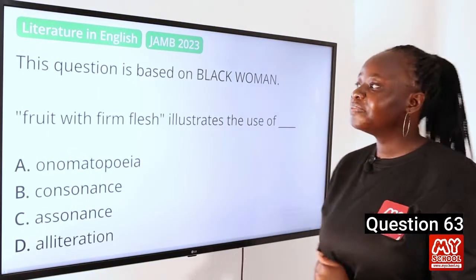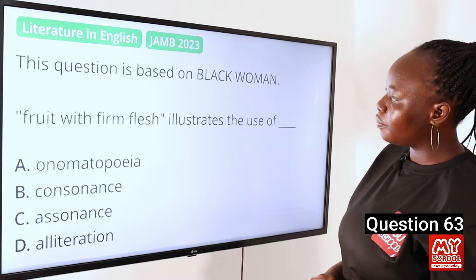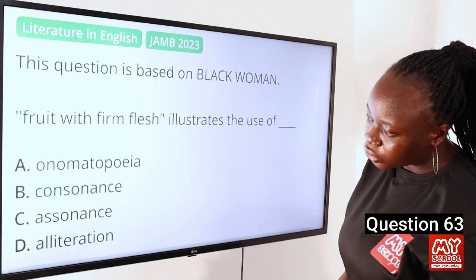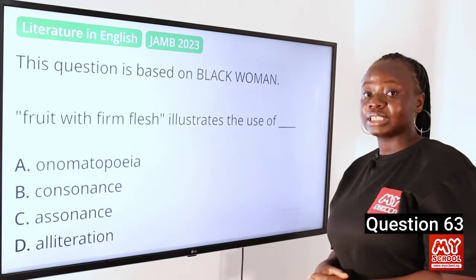Question 63. This question is based on Black Woman. Fruit with firm flesh illustrates the use of dash. A. Onomatopoeia, B. Consonance, C. Assonance, and D. Alliteration. The answer to this question is alliteration.